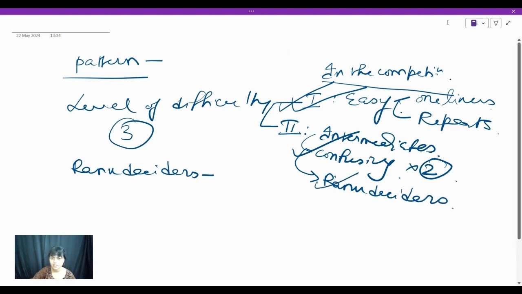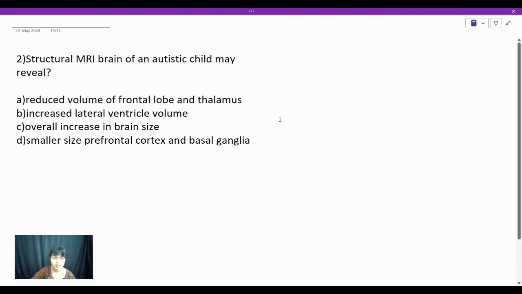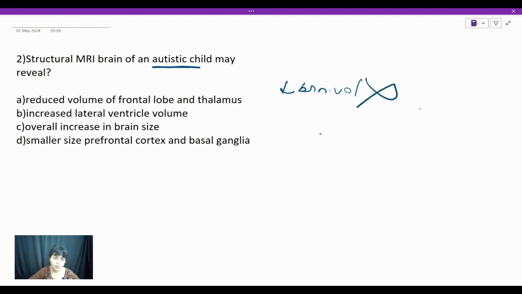And yes, now this is the time to cite one example of level 2 question. As I told you, these are the confusers, neither too difficult, nor too easy. So let's read it out. Structural MRI brain of an autistic child may reveal. So students, just remember one thing. As you can see, this is an autistic child. I know all of you will think, because it's an autistic child, the MRI will show reduced brain volume, but this is not so in reality. So here the answer is overall increase in brain size.